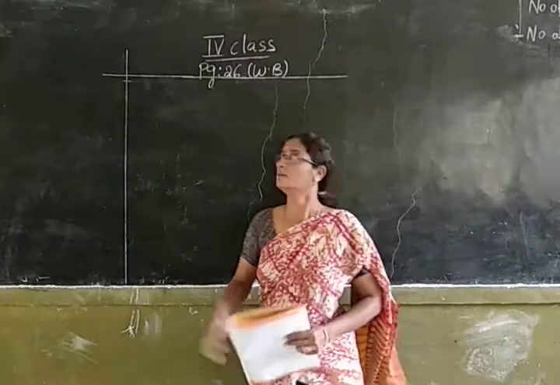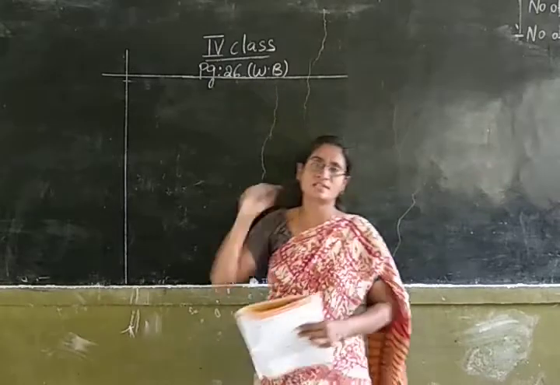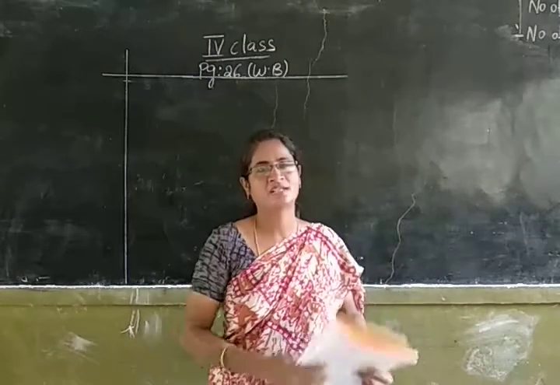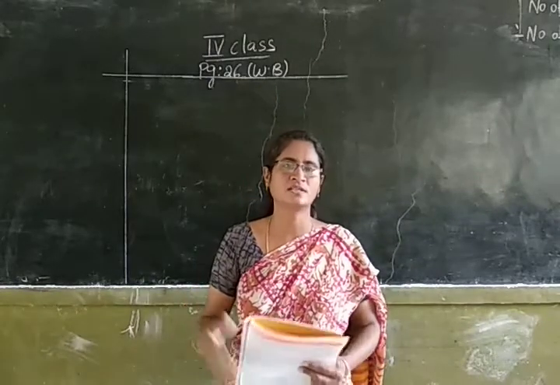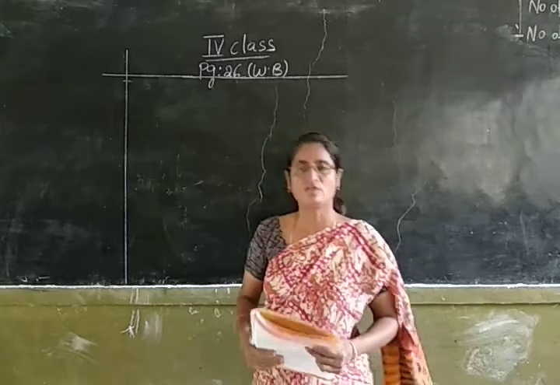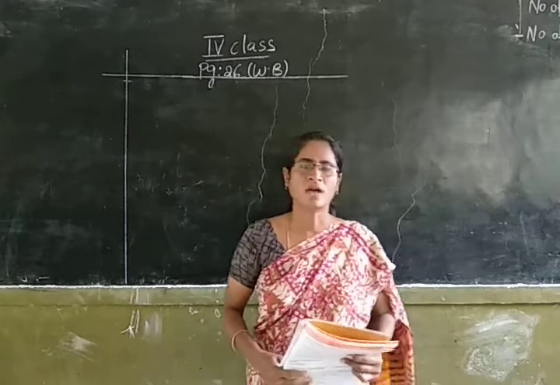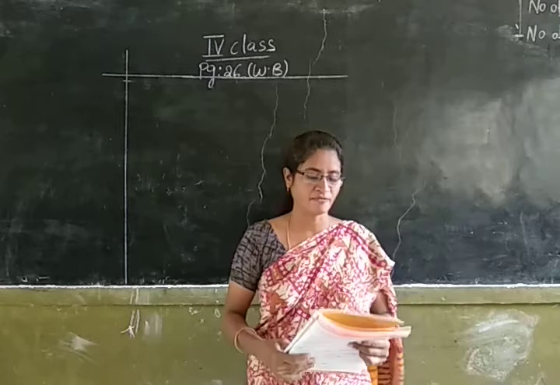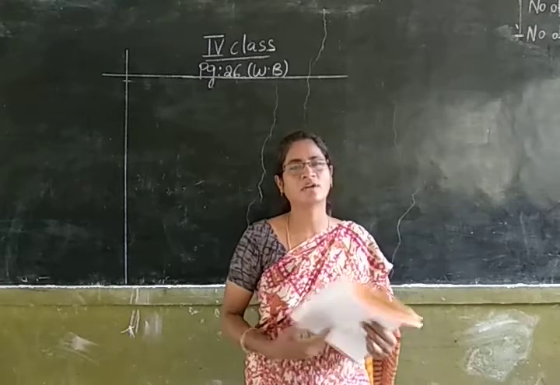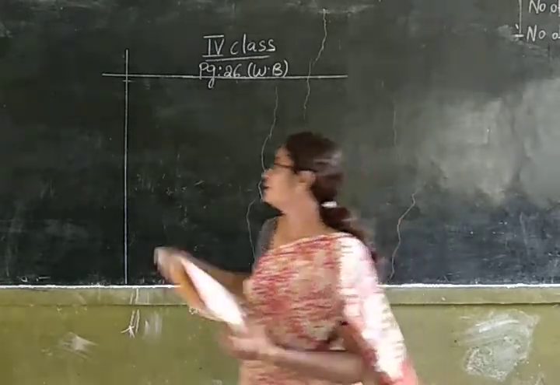Good morning children. Today let us do page number 26 in workbook application part. Yesterday I have given it for homework. Today let us discuss about it. Okay. So what you have to do in application part? You have to write down pin codes of 5 cities and then you have to write their number names. Okay. Let us write down the pin codes.